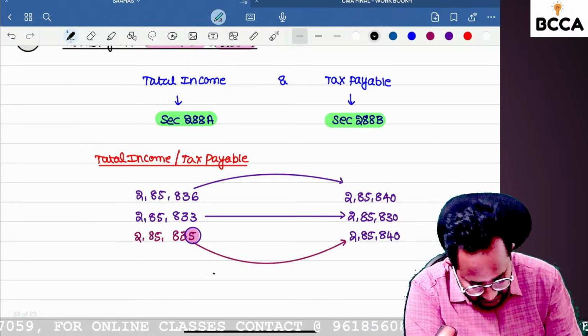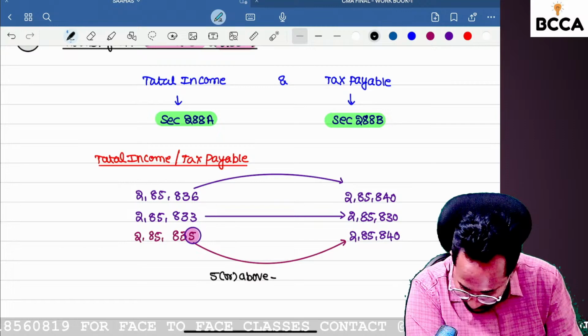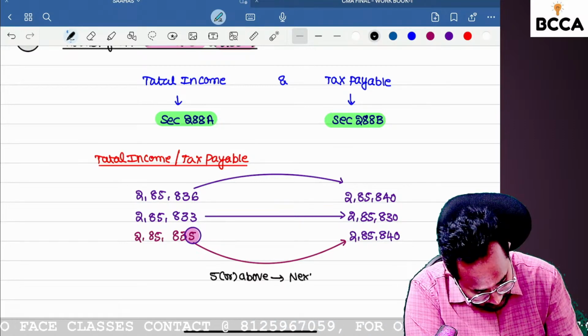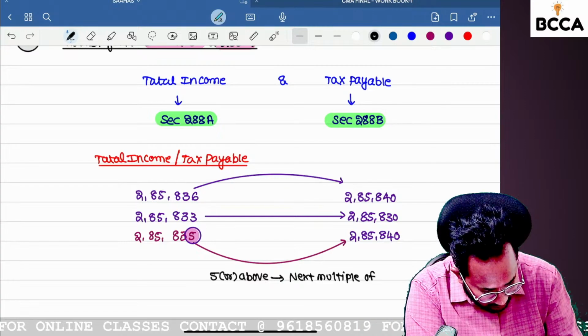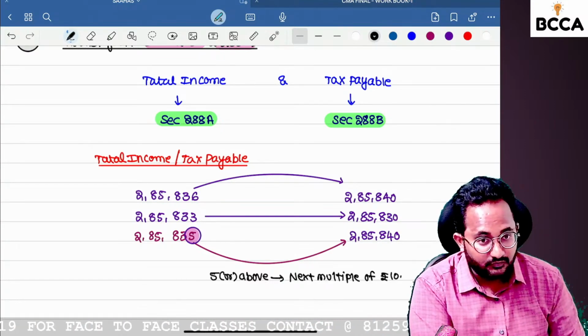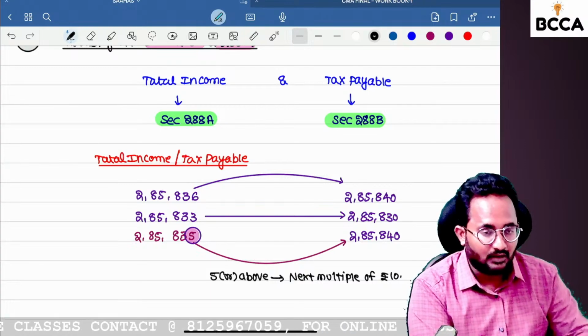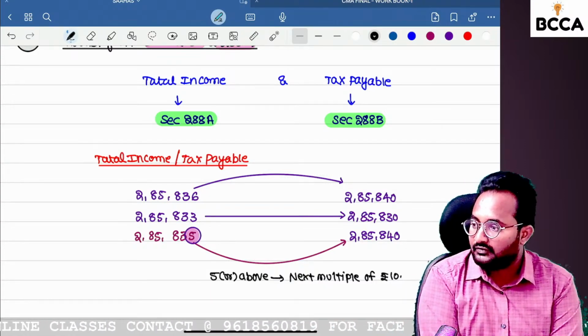This provision says 5 or above should be rounded off to the next multiple of 10, next multiple of rupees 10. So please remember, if the last digit is 5 or more, it should be rounded off to the next multiple of 10 only.